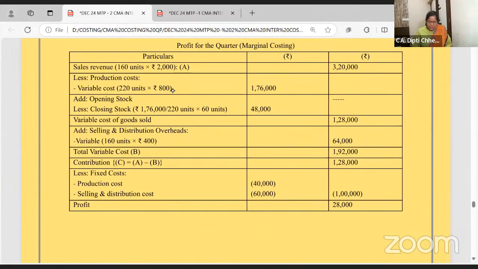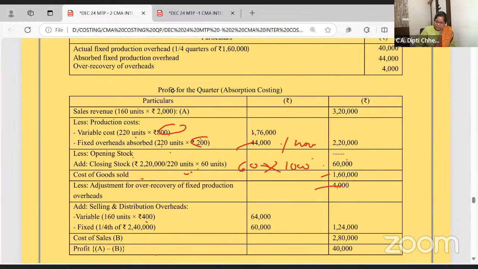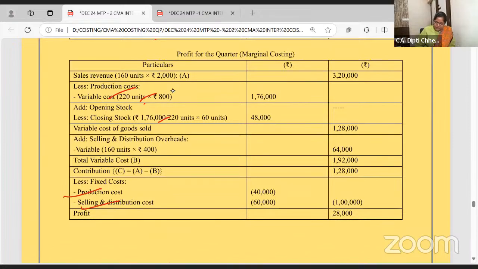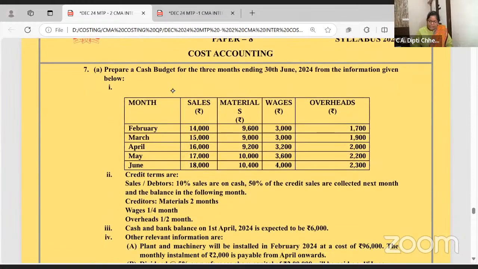And in marginal costing, everything you will take at the variable cost. You will not add the fixed cost here. Your fixed cost, in marginal costing, will go down. If you have studied the reconciliation, you will get it.